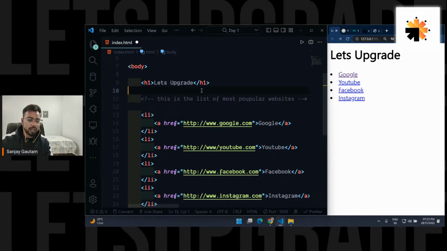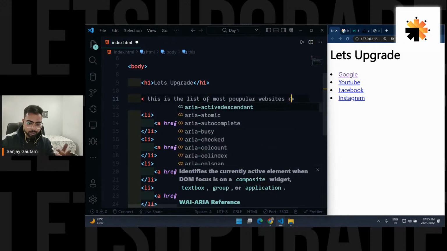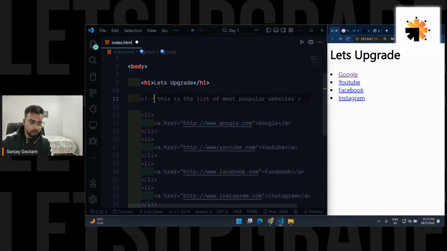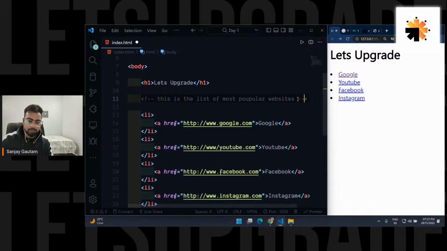Okay, so this is how you put a comment. It's very simple. You need to wrap everything inside this angle bracket. For the first part, have the exclamation mark, hyphen, hyphen, and at the closing part, just put hyphen, hyphen. Okay, so this is how you write the comment, but I'm just going to show a trick.